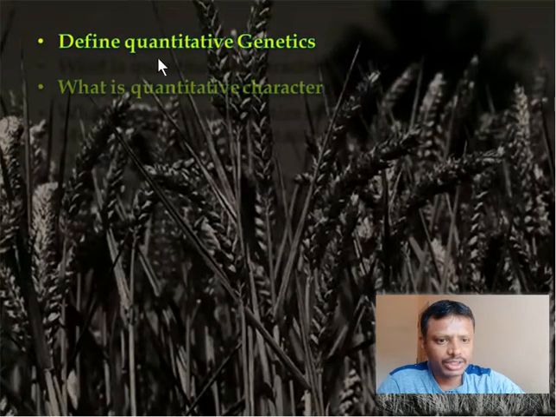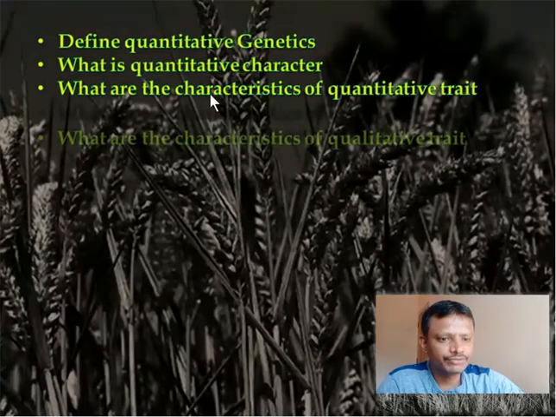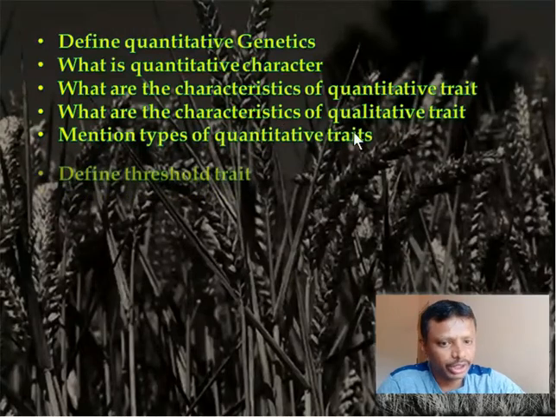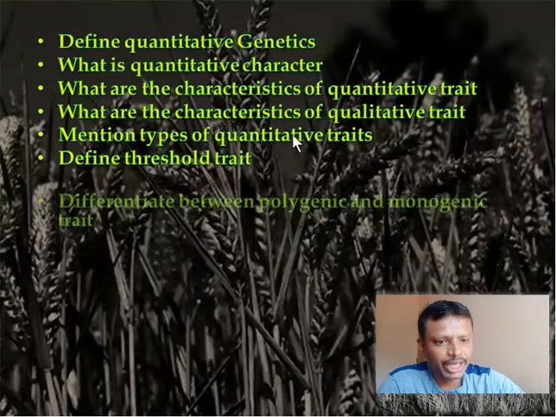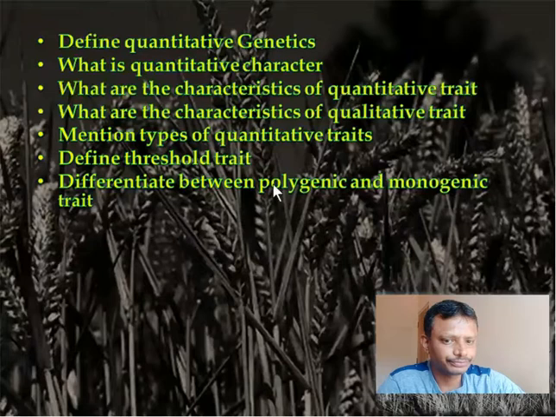What is a quantitative character? What are the characteristic features of a quantitative trait? What are the characteristic features of a qualitative trait? Mention the types of quantitative traits. Define a threshold trait with an example. Differentiate between polygenic and monogenic trait. Is that clear? Got it?